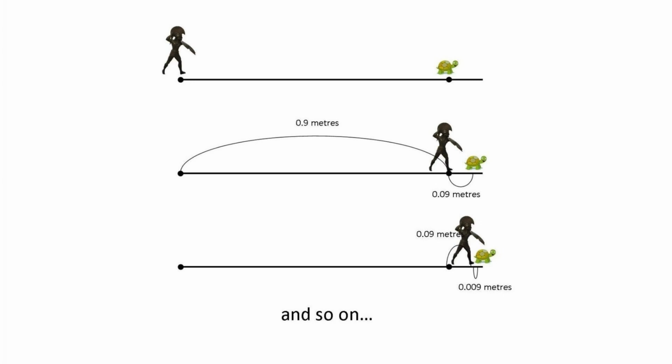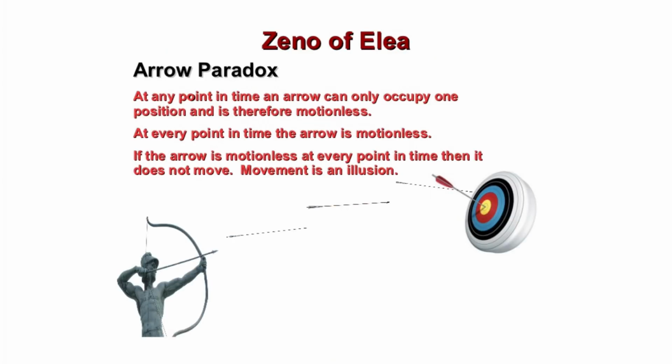Another version is the flying arrow. At every single moment, the arrow is standing still in one position. If at every instant it is still, how does it move? The answer: motion is not about single frozen instants. It is about change across time. Zeno's paradoxes remind us that infinity feels strange. That's why we need math to explain it.